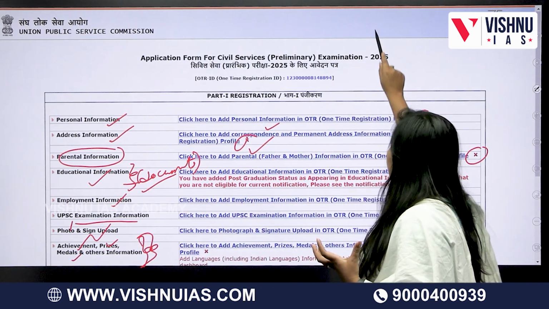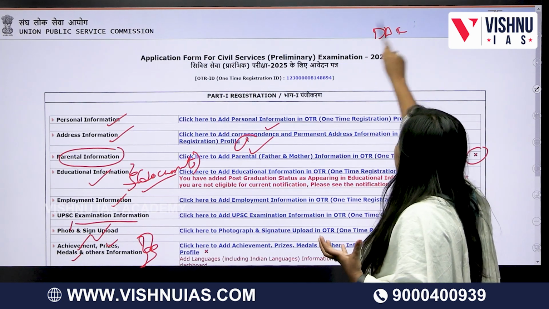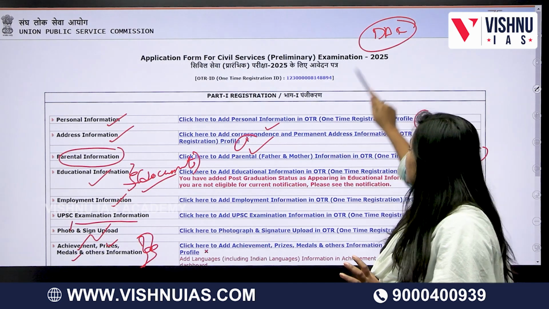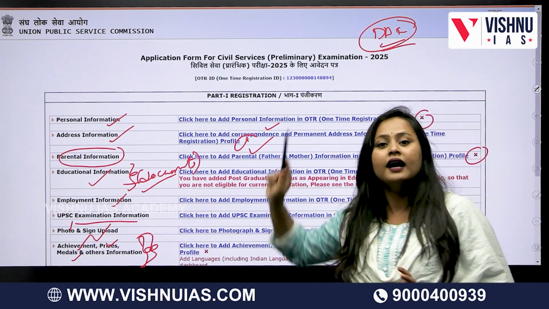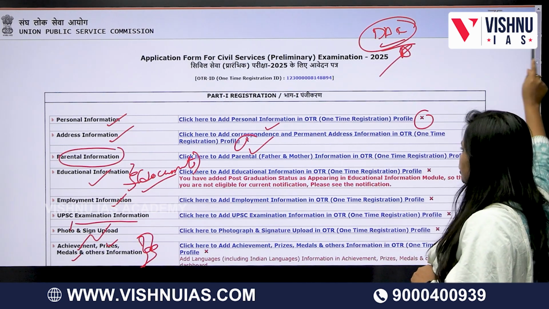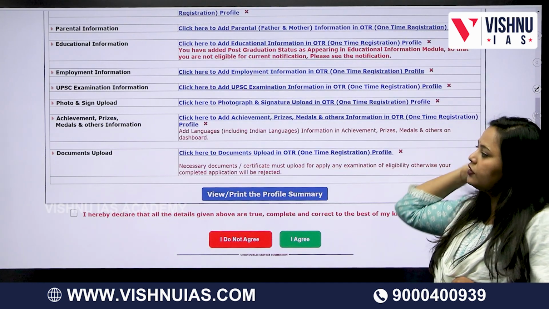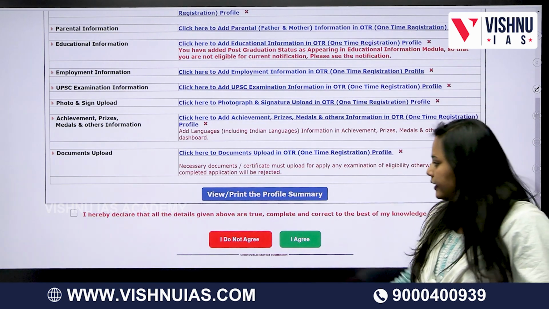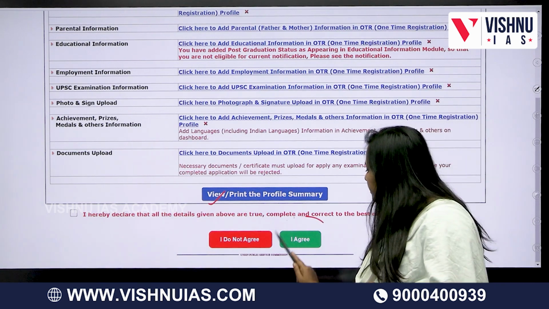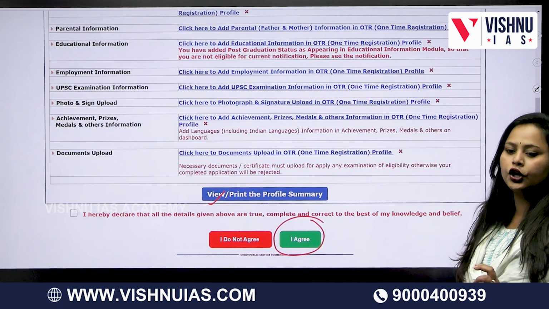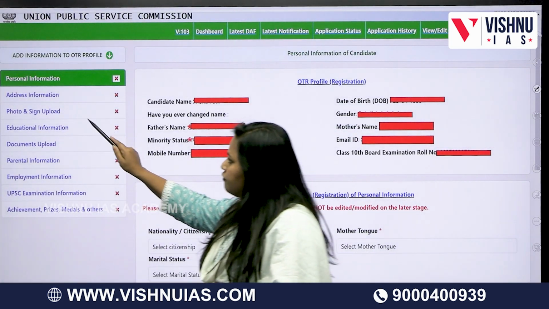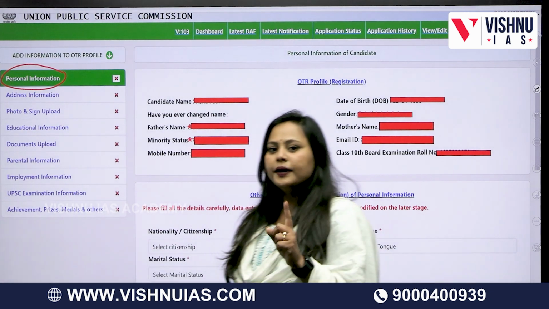The DAF, which we used to fill earlier after clearing prelims, in this particular notification they're expecting us to fill the DAF form, and this is the only new feature of this notification. So after going through the necessary documents being required, print it for yourself or see the profile, and then click that you are agreeing to this particular information. After you agree, for the first one, they'll ask you to fill in the personal information.